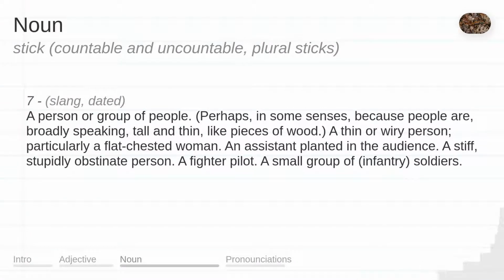A person or group of people. Perhaps, in some senses, because people are, broadly speaking, tall and thin, like pieces of wood. A thin or wiry person, particularly a flat-chested woman. An assistant planted in the audience. A stiff, stupidly obstinate person. A fighter pilot. A small group of infantry soldiers.